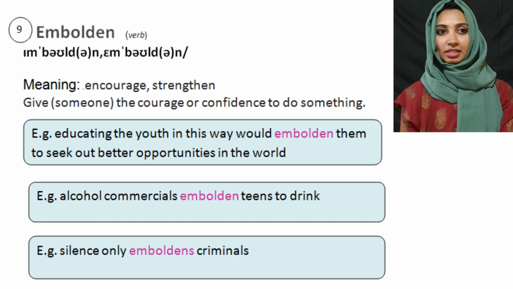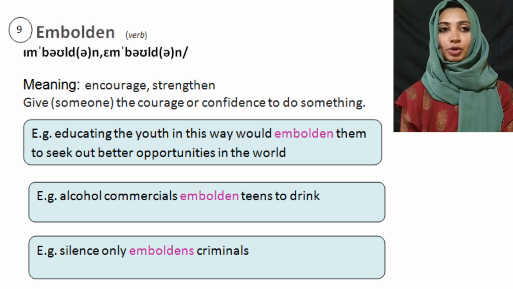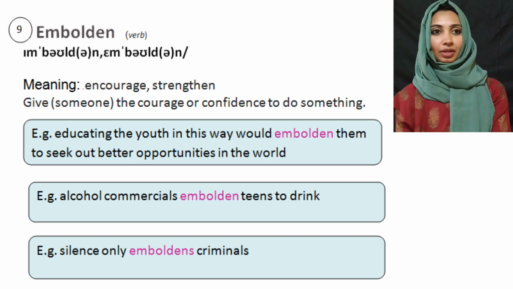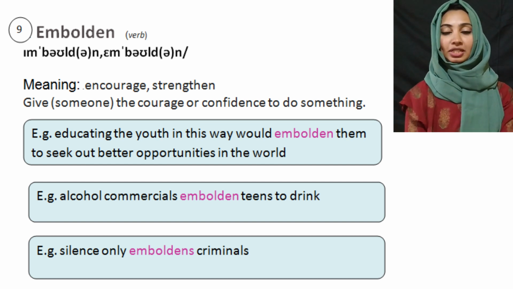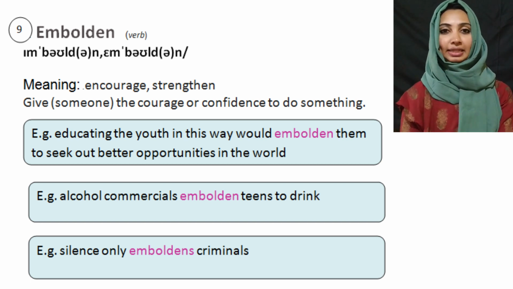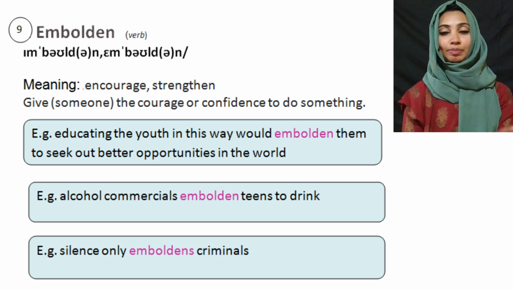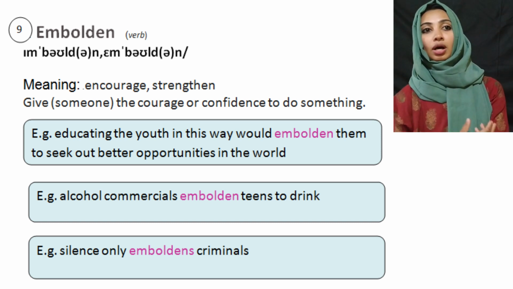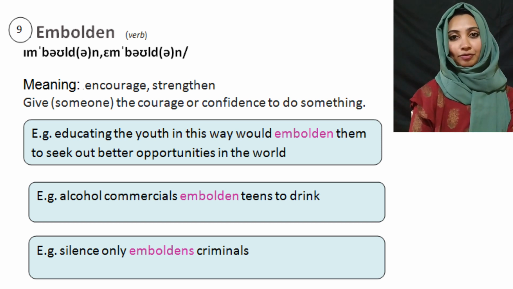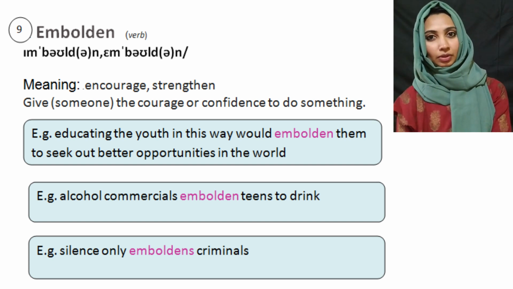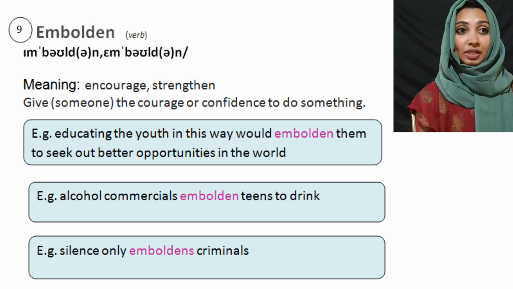Educating the youth in this way would embolden them to seek out better job opportunities in the world. Okay, so would embolden them means that would strengthen them or would encourage them. So instead of all these simple words, encourage or strengthen, we use the term embolden. Okay, let's see some other examples.